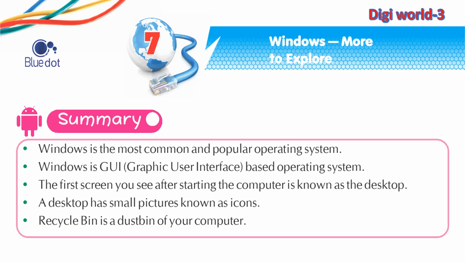Summary. Windows is the most common and popular operating system. Windows is a GUI, Graphic User Interface, based operating system. The first screen you see after starting the computer is known as the desktop. A desktop has small pictures known as icons. Recycle bin is a dustbin of your computer.